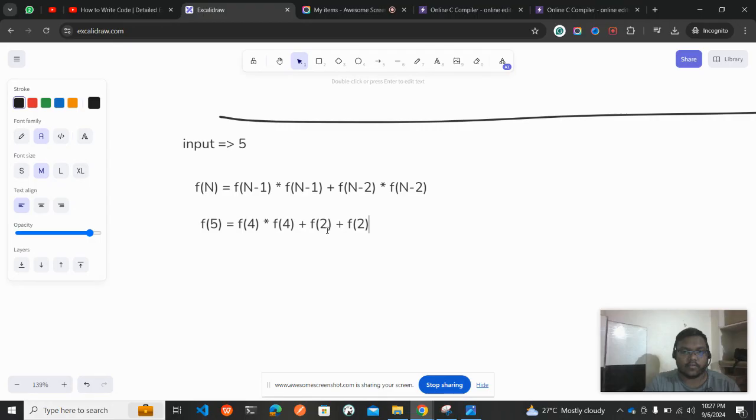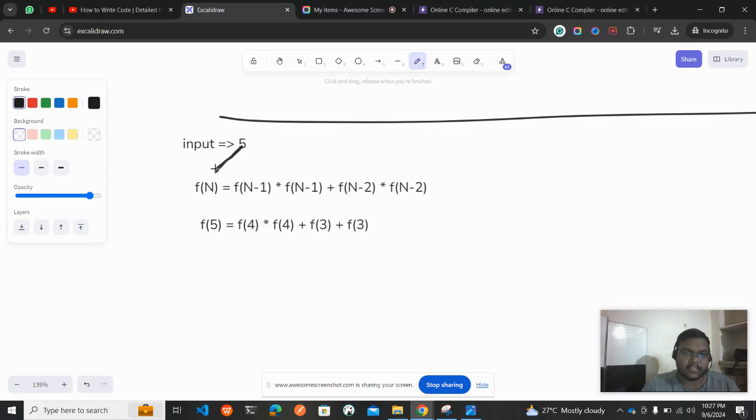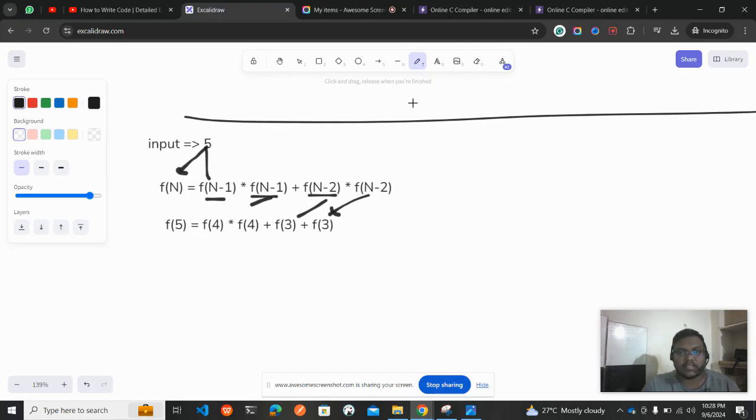5 minus 1 is 4, and this is 3, and then this is 3. How did you get that, Akhil? Nothing special, I just put 5 in the n position. I replaced n with 5, so 5 minus 1 is 4, here 4, and here 5 minus 2 is 3, here 3. But what remains is that we need to find f of 4. Let me do f of 4.